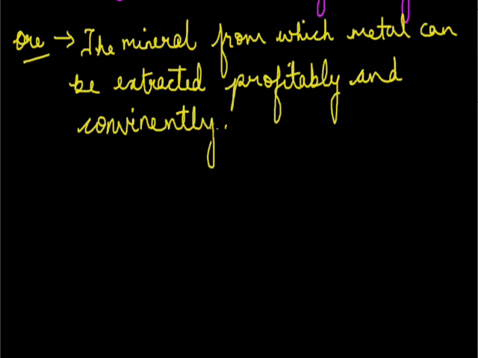Suppose around us there are different types of minerals of a metal, such as sodium. Suppose mineral A is more abundant than mineral B, but the amount of sodium in it is less, then we'll prefer mineral B. This is why we have to see which mineral gives us the metal conveniently and profitably. From that we will extract the metal.